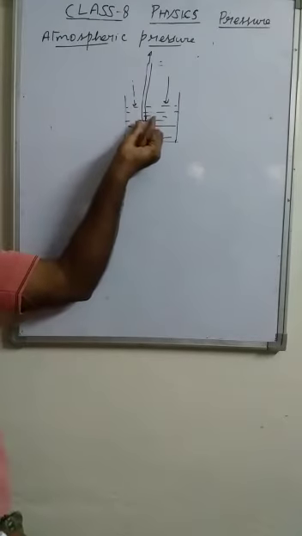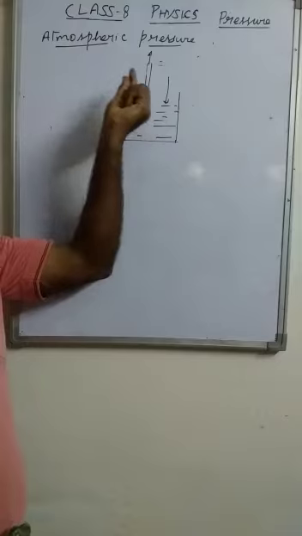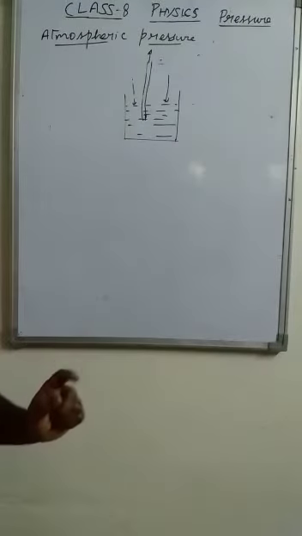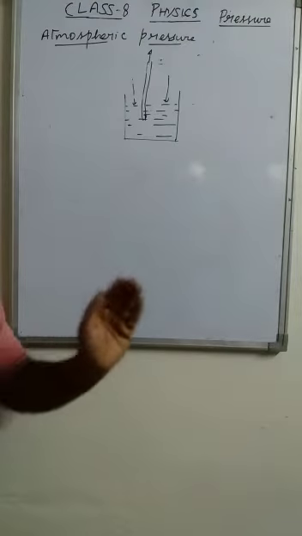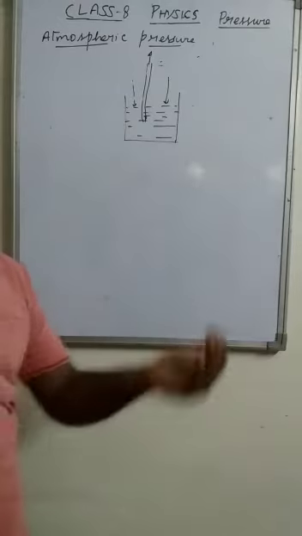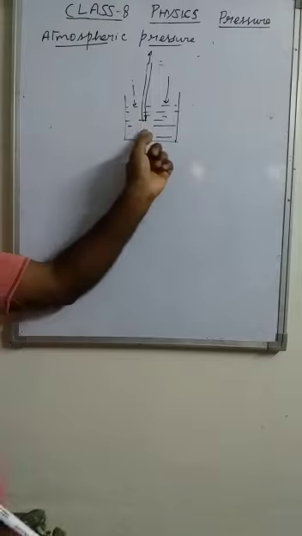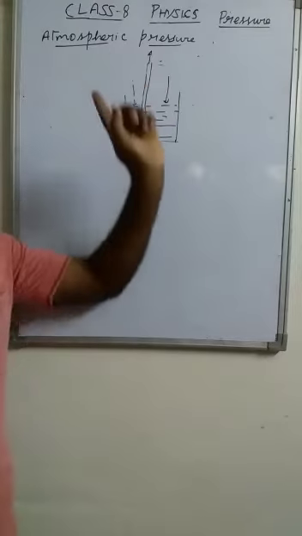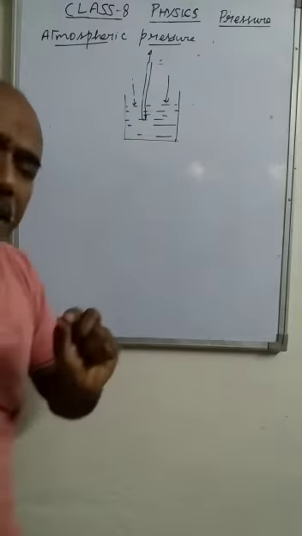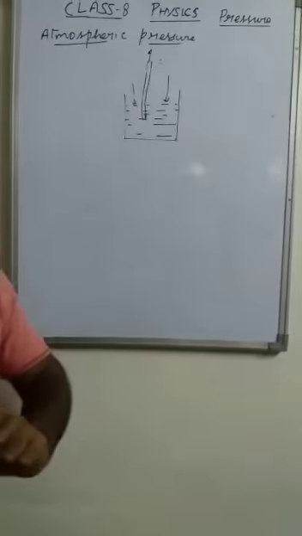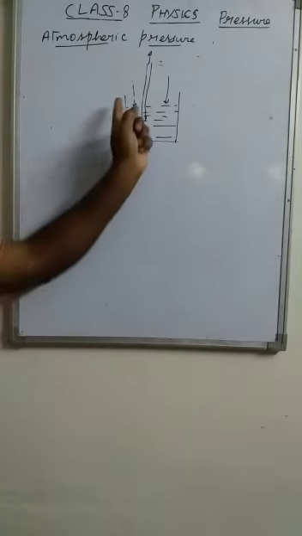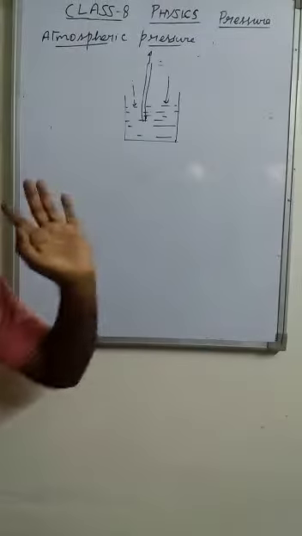So this pressure becomes greater than the pressure inside the straw. It makes the liquid move from high pressure to low pressure, so the liquid rises in the straw. That's why we are able to drink any liquid through a straw. So that is also an application of atmospheric pressure.